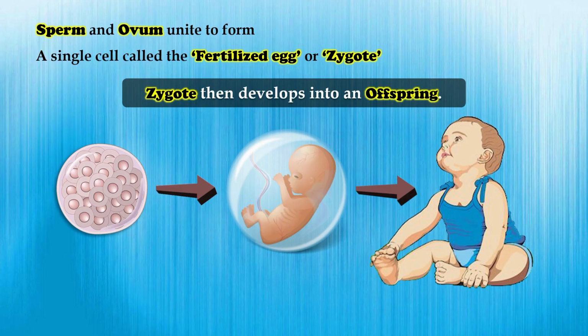As development continues inside the mother's body, the embryo grows into an offspring. Once the baby is fully developed, it is born and continues growing outside the mother's body. So, the zygote is the starting point of a new life, which eventually becomes a complete individual.